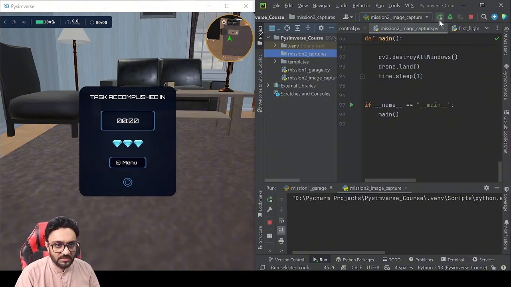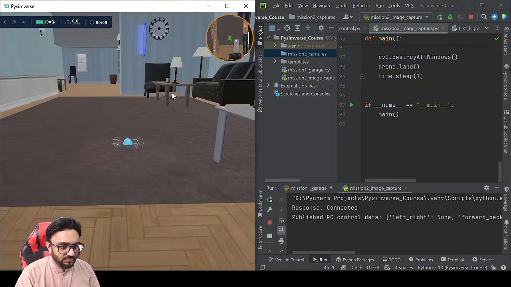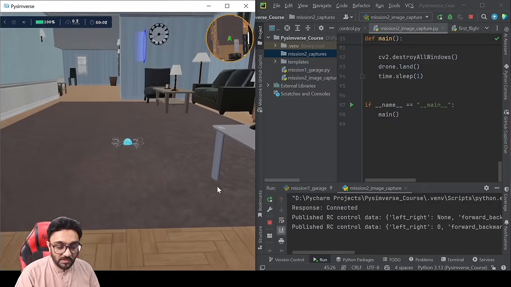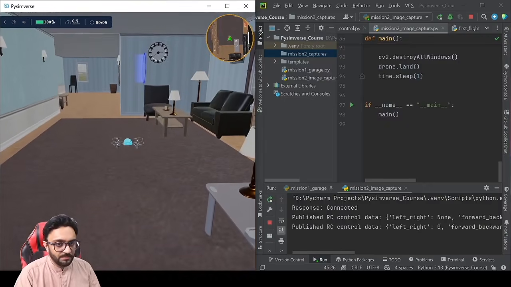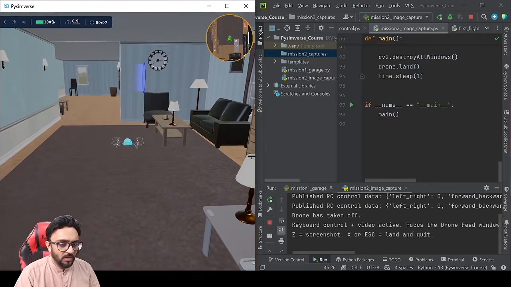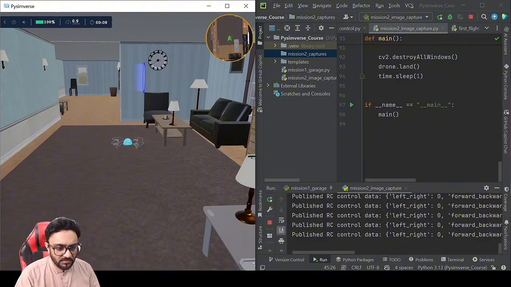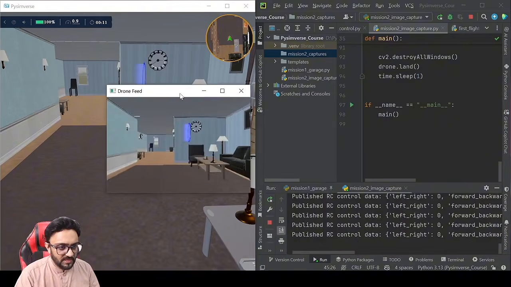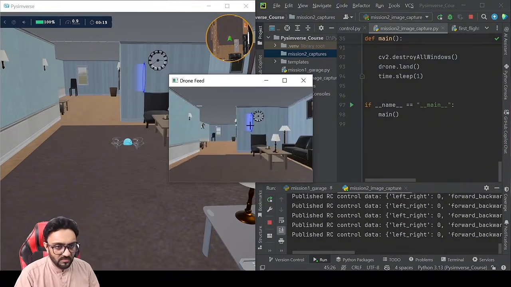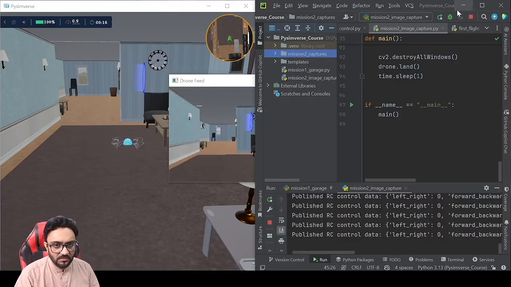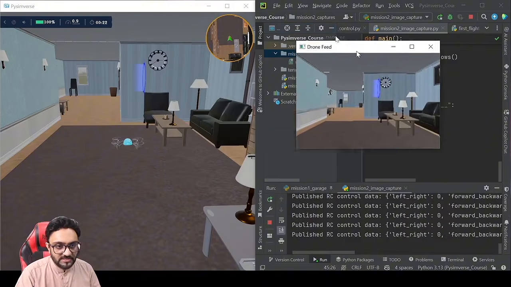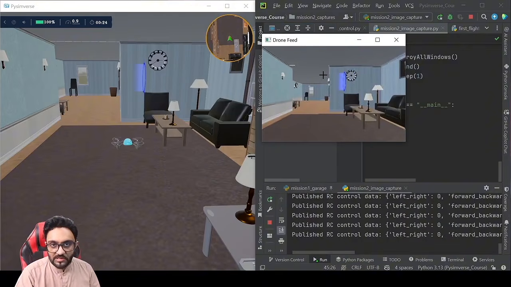Let me check if it's the other issue. It may be because we might have to keep our drone capture open. But that should not be the case. If I press Z now, does it come here? No. Oh yeah, it does. Yeah, see, that's the issue. So you need to keep this open and you need to click on this. This is one of those things with OpenCV, right? So it's not the simulator.